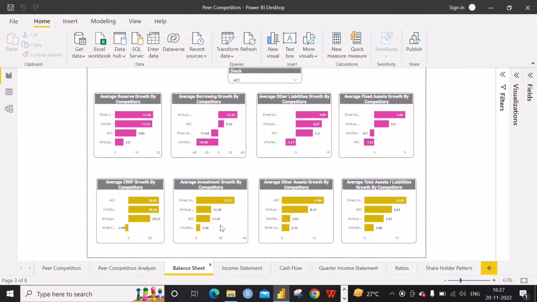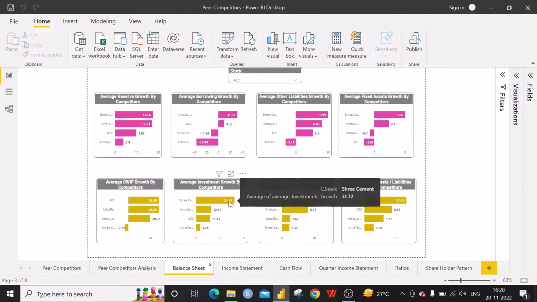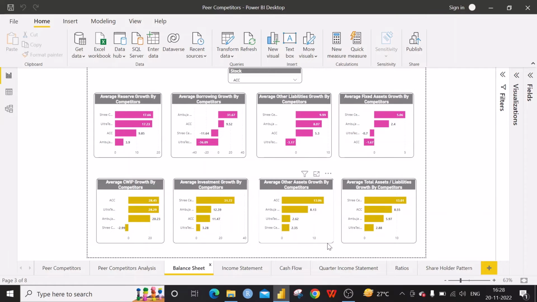The next one is the investment. The investment in other companies. It may be by stock, a bond, or any real estate holding. Likewise, they are investing in other companies. On investing in other companies, Sri Cement has got really a good growth in recent years. It is 31.72% of the existing one. This is per year. So Sri Cement has got a really good growth in this area, investing in the other companies.